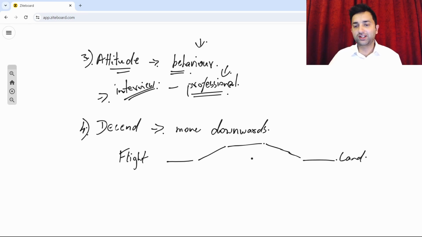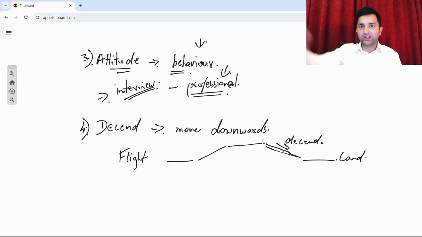Yeah, so this part where it's actually coming down, this is called descent. That means it's moving downwards. Yeah, so when something is moving downwards, you say it's descending. Yeah, for example, he was descending the stairs. That means he was coming down the staircase. Yeah, that's the meaning. All right, so to descend is nothing but moving downwards.